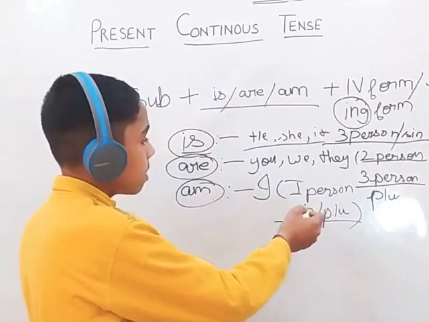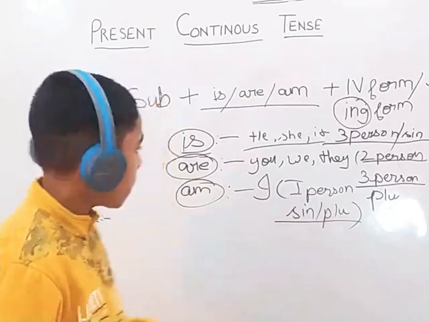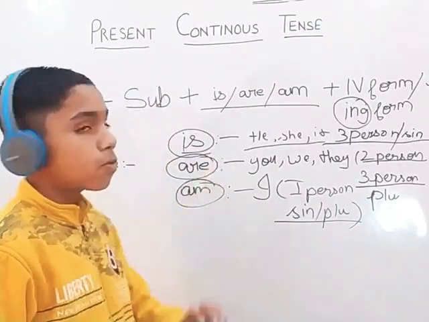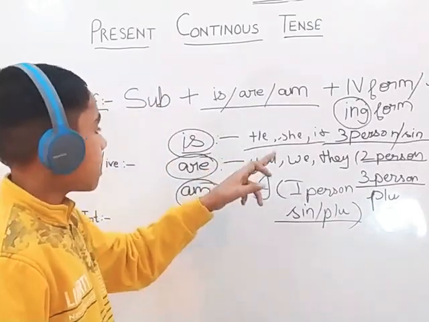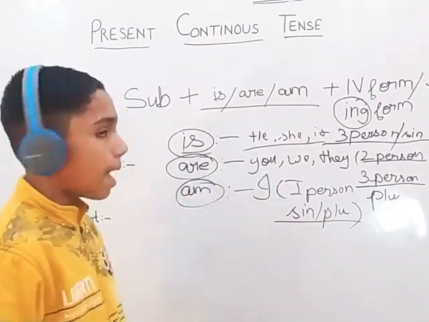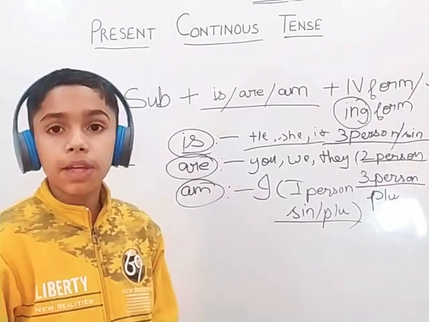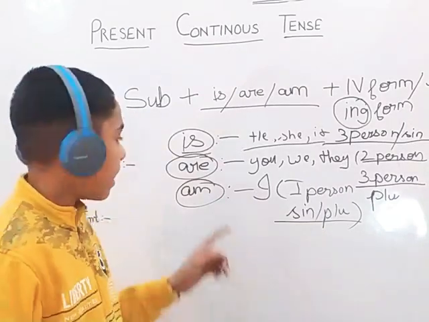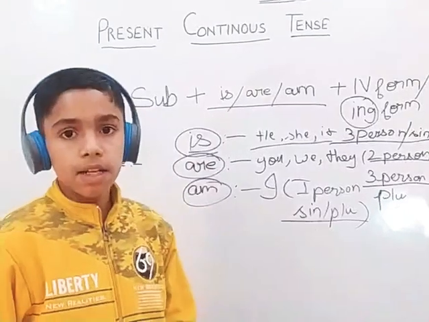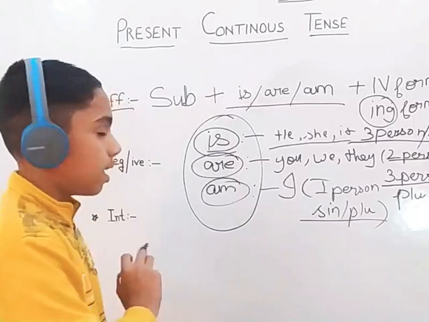Now I, first person singular, plural both. And now I will revise them once again. Is would be used for singular: he, she, it. Are will be used for plural, and am is for I, only and only I, because we are talking about ourselves, and am is first person. So now this would be the helping verb chart.